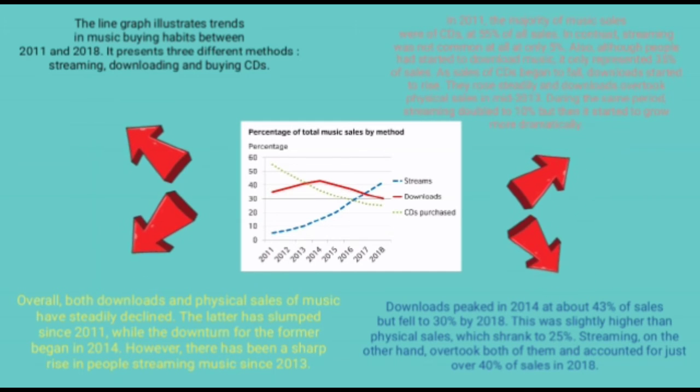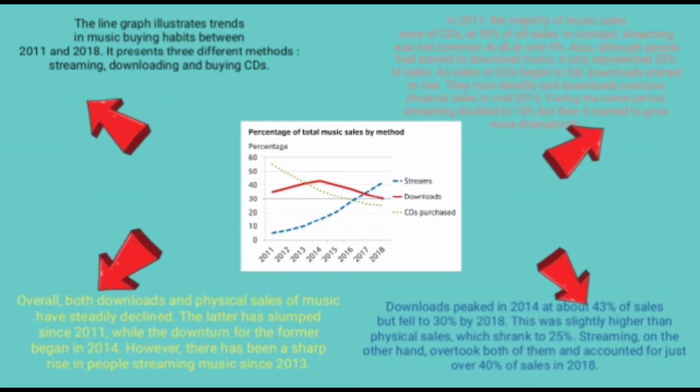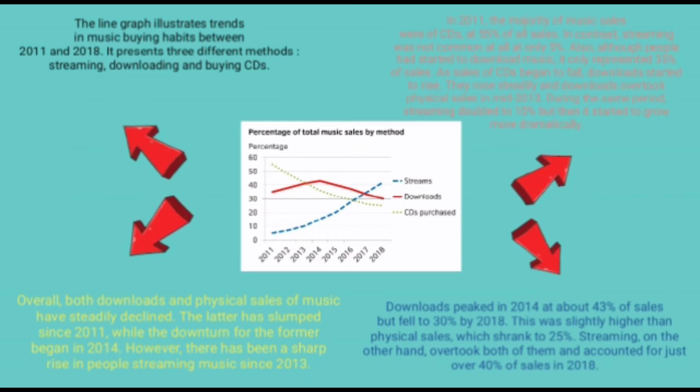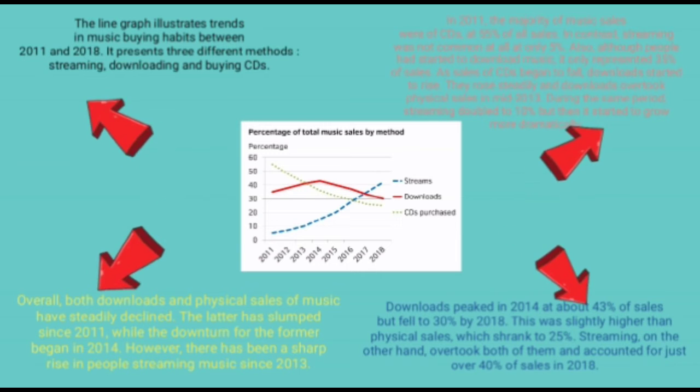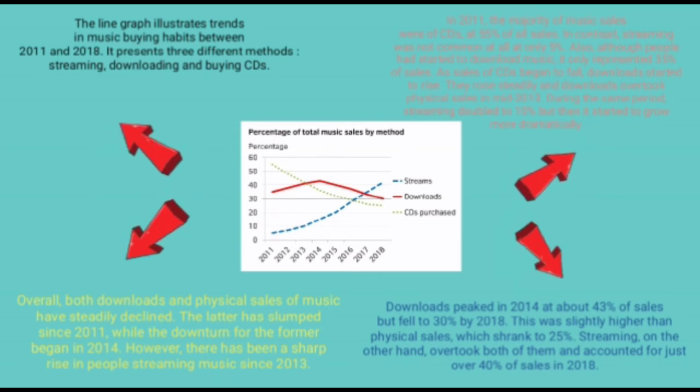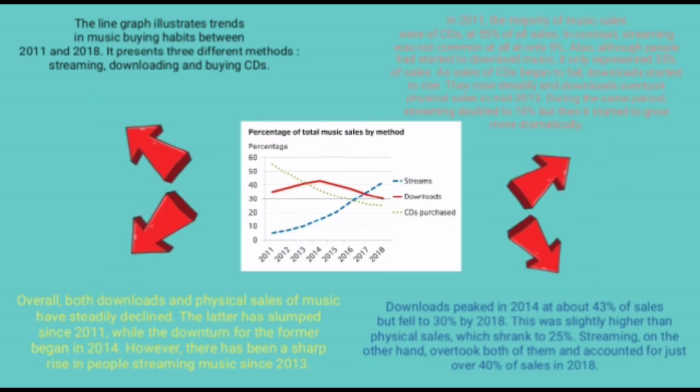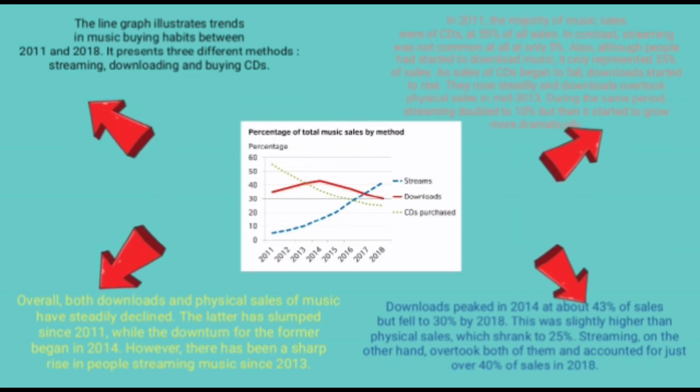This was slightly higher than physical sales, which shrank to 25%. Streaming, on the other hand, overtook both of them and accounted for just over 40% of sales in 2018.